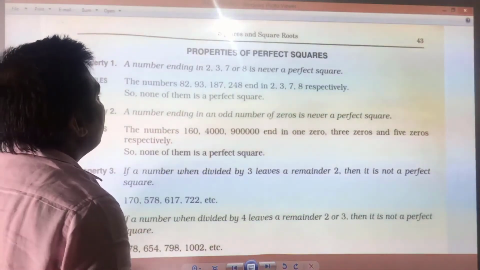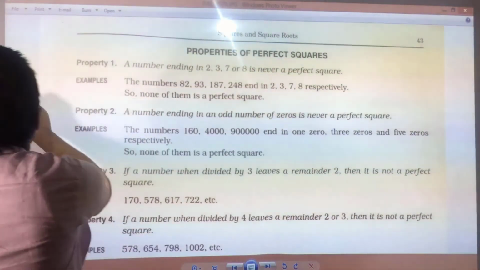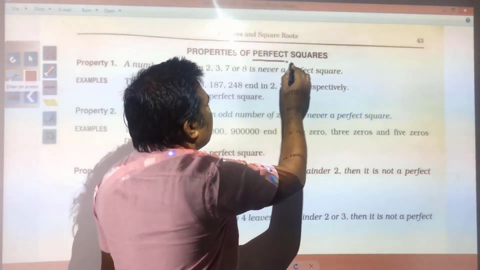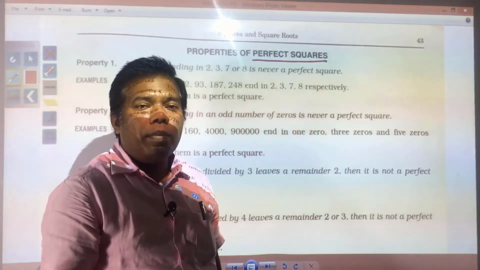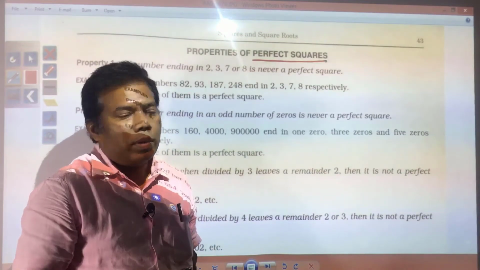Here you have properties of perfect squares. If you remember, what is a perfect square? Any number will be called a perfect square if that is the square of any natural number.